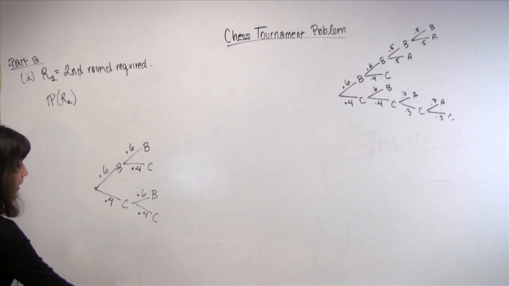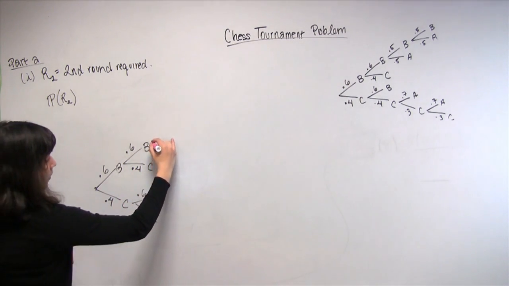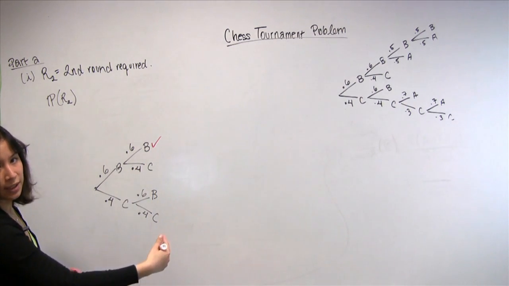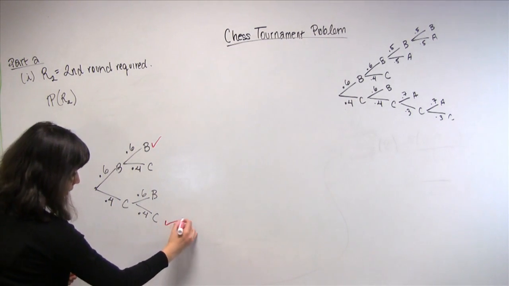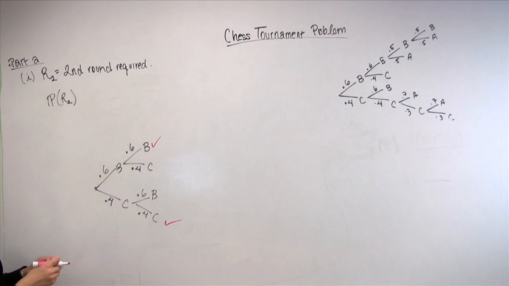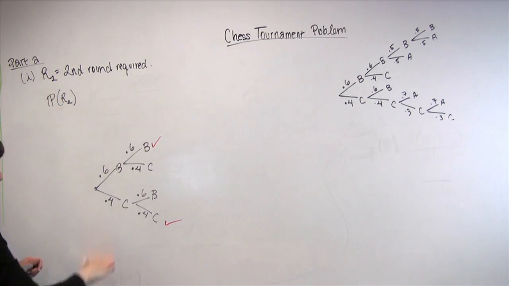Well, a second round is required here, right? Because in this case, Bo would be the surviving challenger and he'd play the next round against Al. It's also required here. But of course, it's not required here or here because no second round is played. And so these two outcomes comprise the event R2.